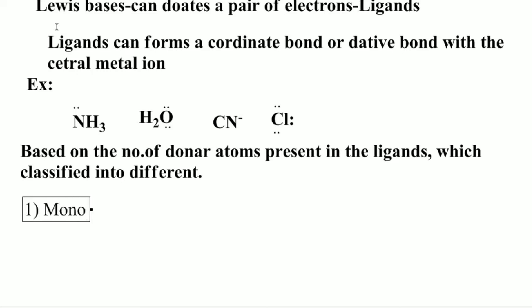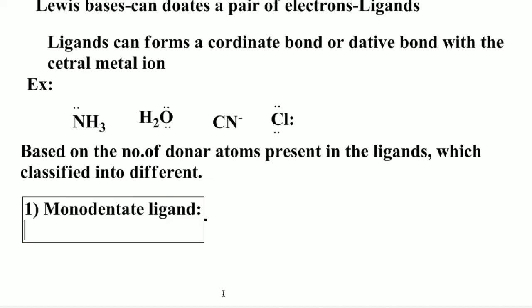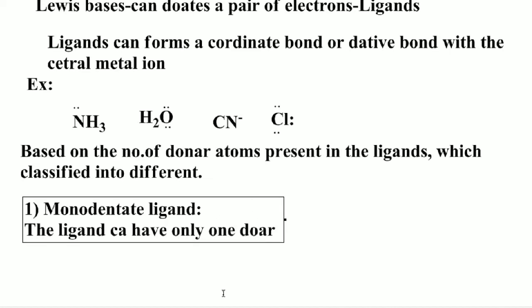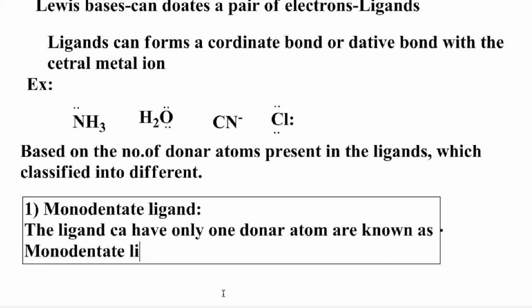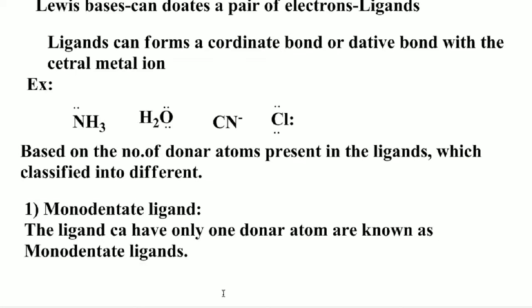The first one is the monodentate ligand. Students, if the ligand has only one donor atom which can form a dative bond or coordinate bond with a central metal atom, it is known as a monodentate ligand. For example, ammonia, NH3.